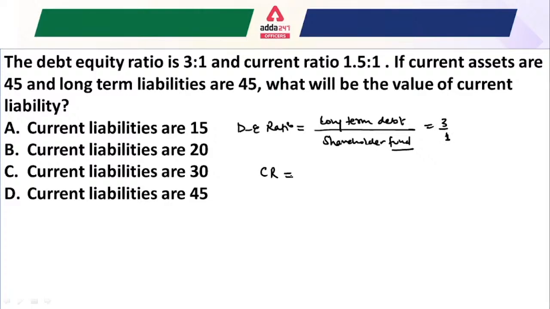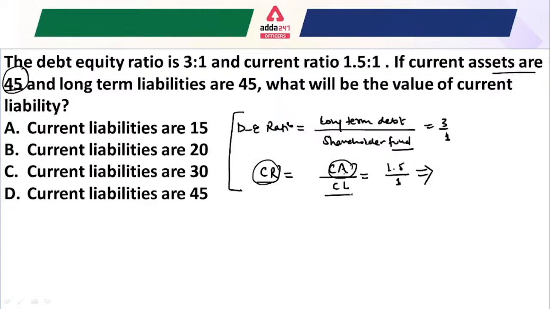Now the current ratio is also given, so we know that the current ratio is equal to the current assets divided by the current liability, while this ratio's value is given 1.5:1. Another thing that is given is the current assets value, which is given as 45. So from this we can calculate current liabilities, isn't it? Because we know the current ratio and we know the current assets as well, so we can derive the value of the current liabilities.